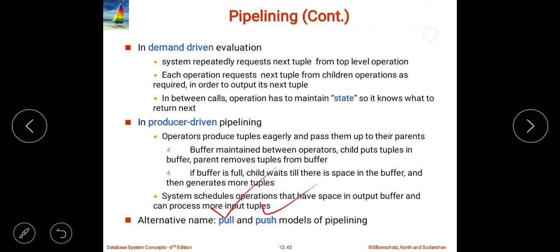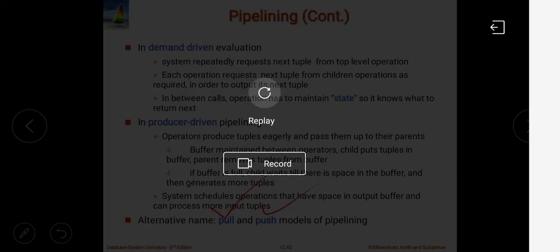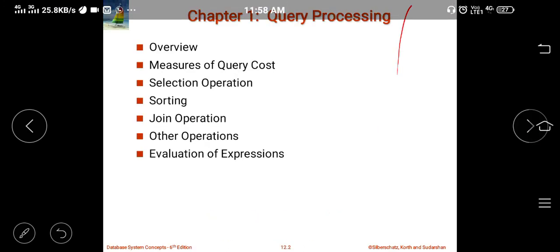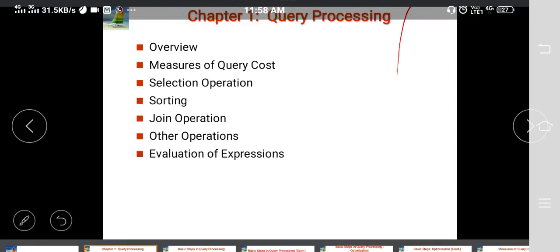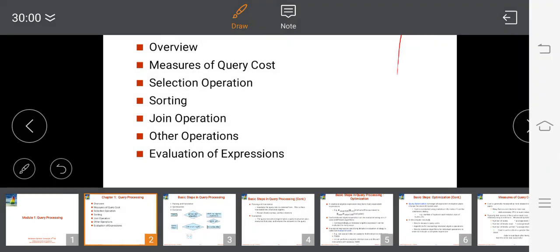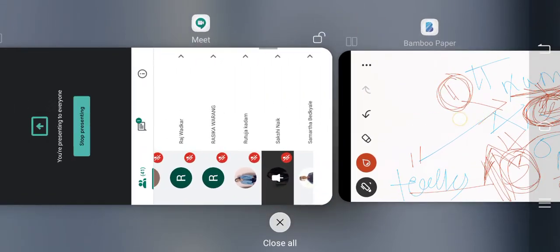Are you understanding? So these are the two ways of pipelining. Apart from that, this is all. Now whatever I have told you, I hope you people have understood. We'll do one thing. We'll show you my handwritten notes also, so there you will have a very clear idea of what I am actually talking about.